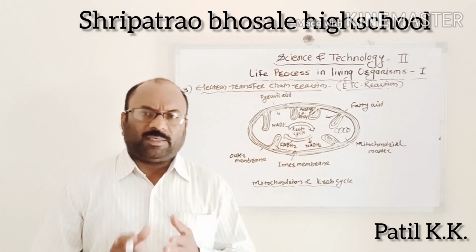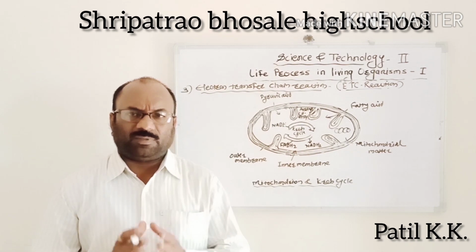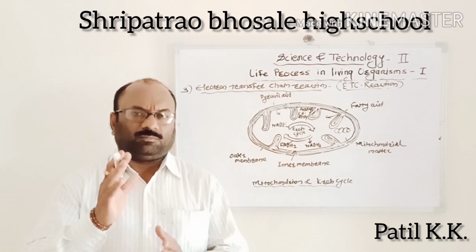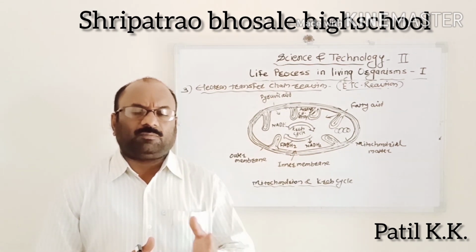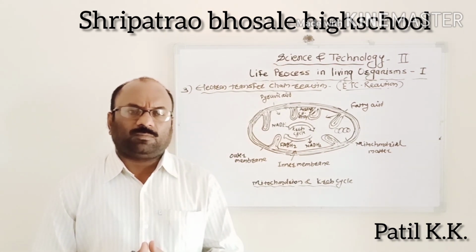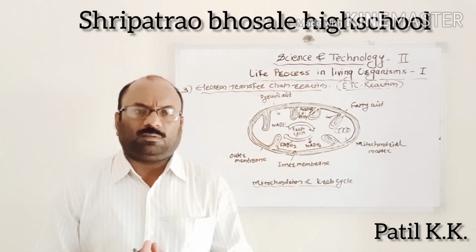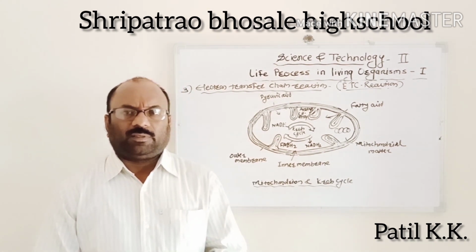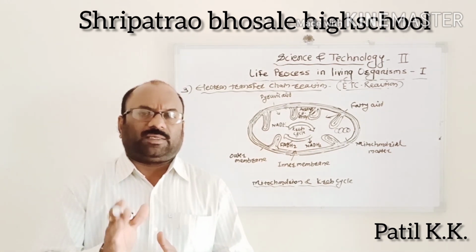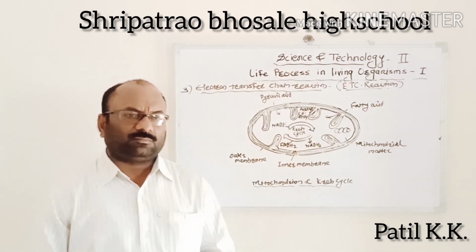From NADH2, 3 molecules of ATP are formed, and from FADH2, 2 molecules of ATP are produced.